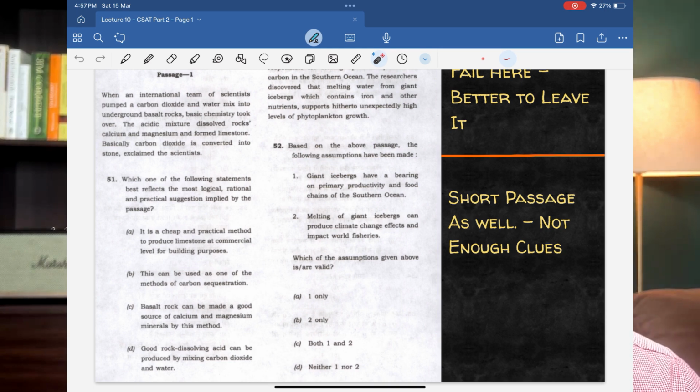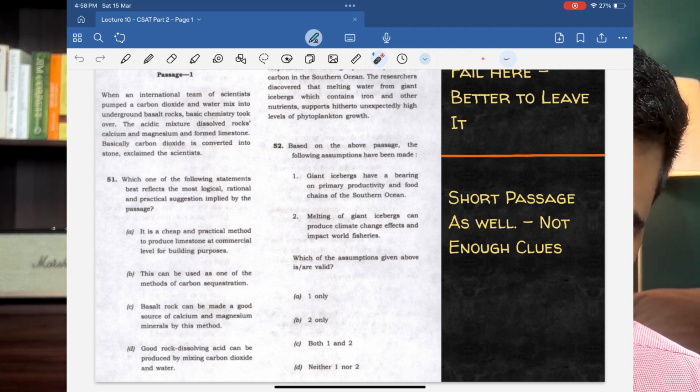Of course, carbon dioxide is converted into stone, so it's a way of fixing carbon dioxide. I have no doubt about that. But should I expand my thinking even beyond this passage to include this new word carbon sequestration or not? That's a big question that I have.